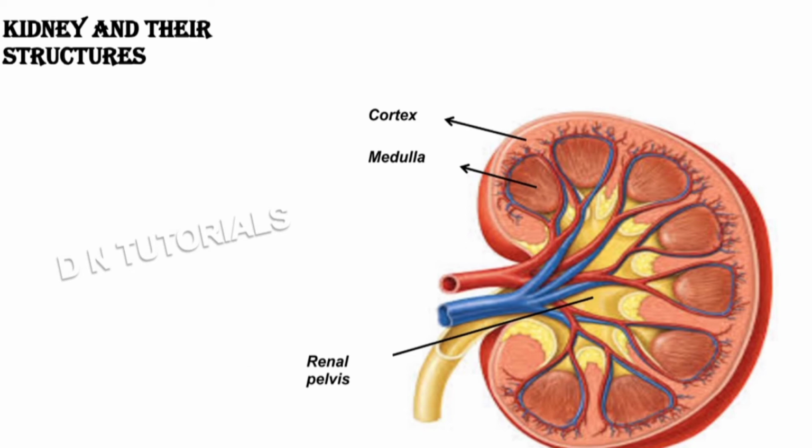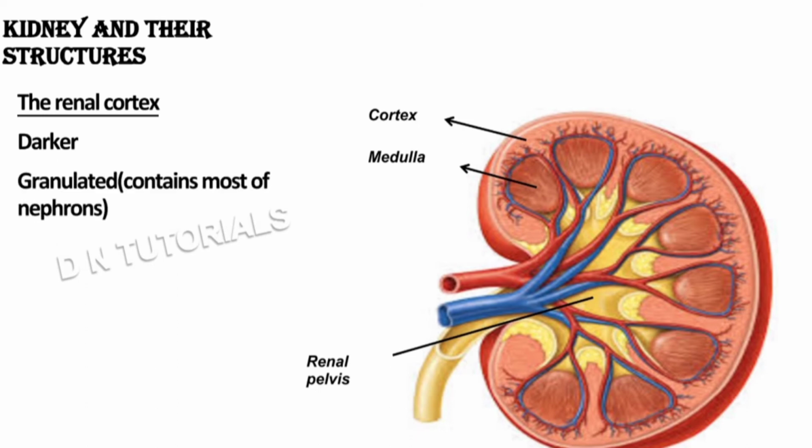If we observe the lateral section of the kidney, we can see the outer layer, which is called the renal cortex. The renal cortex is a region that contains most of the nephron, and this layer appears granulated and dark because of the presence of the Bowman's capsule, a part of the nephron which has a maximum blood supply.